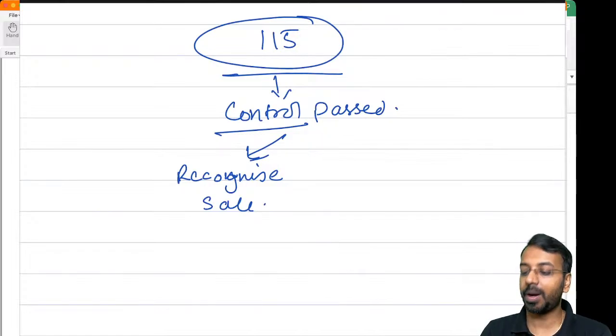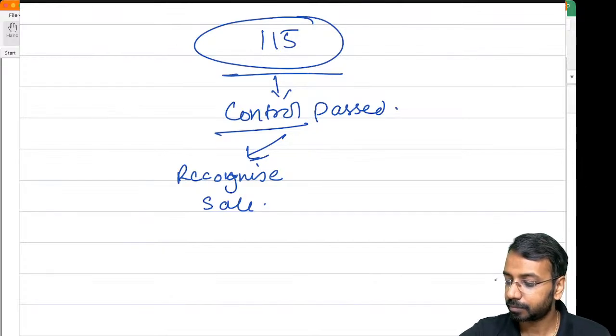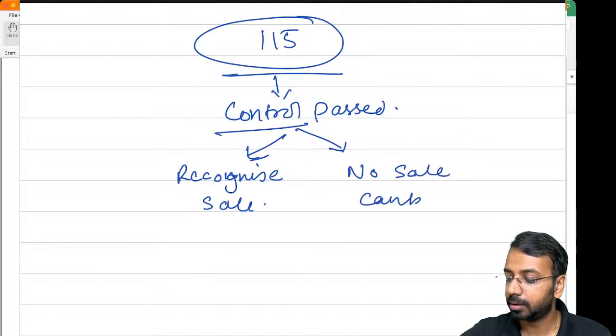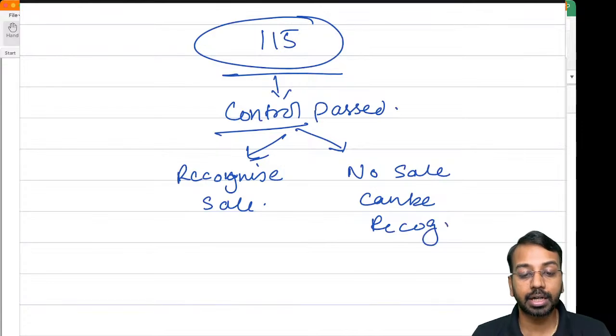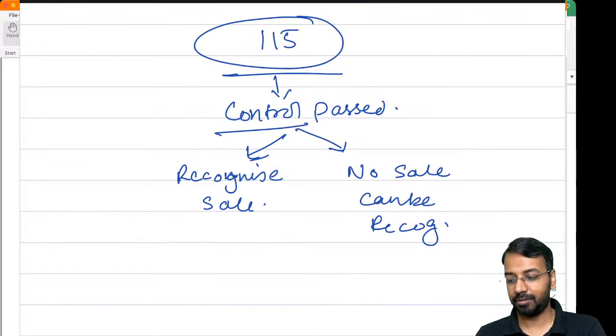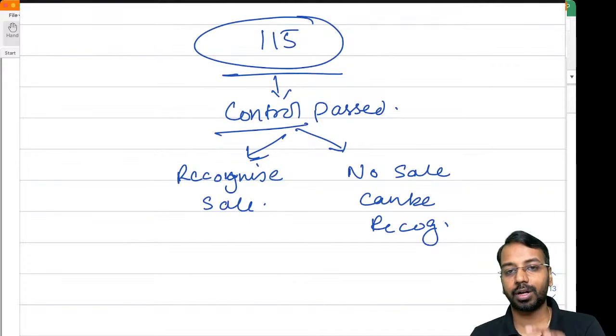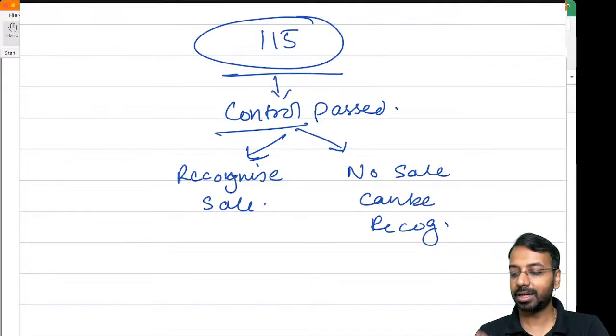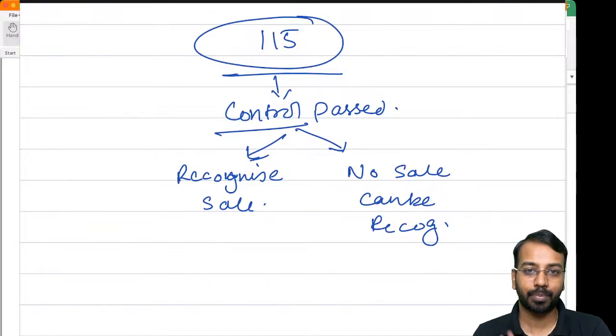If the control is not passed, no sale can be recognized. You cannot recognize a sale. So then how do we account for it? That is what we will be understanding. First you need to check, as per Ind AS 115, in a sale and leaseback transaction, is there a sale? Is the control passed? If the answer is yes, then you will account for it as a sale transaction. If the answer is no, the sale is not completed, the control is not passed, then the sale cannot be recognized.